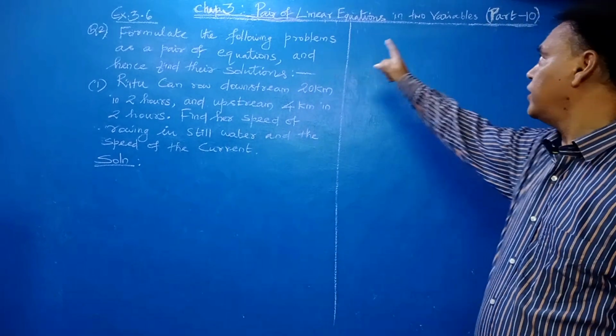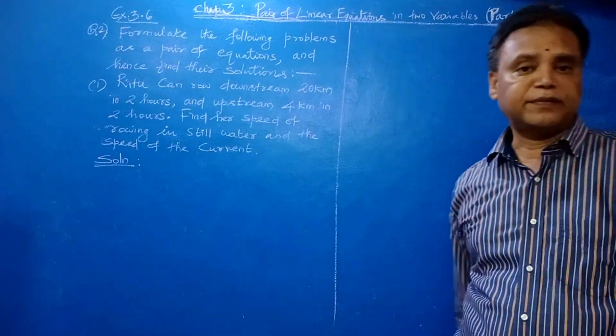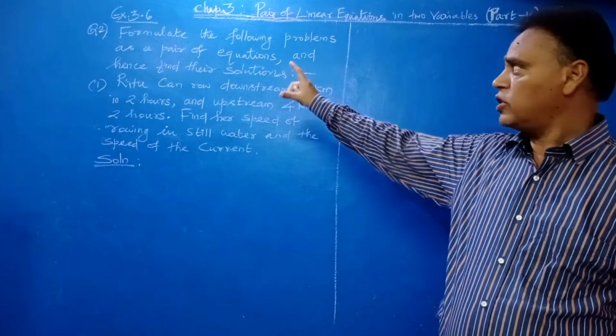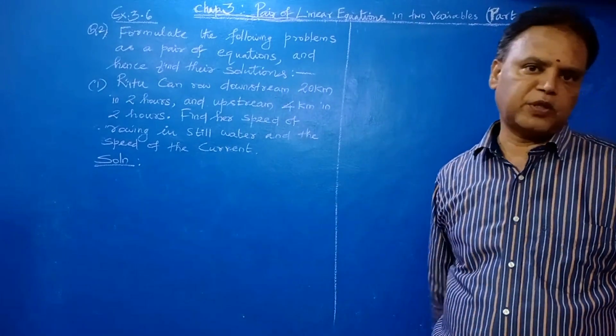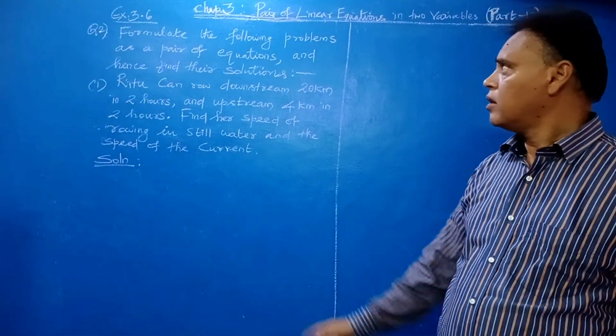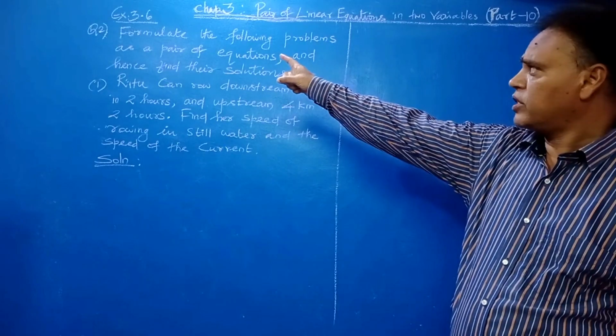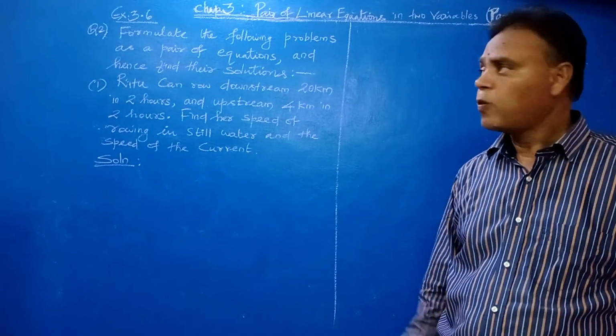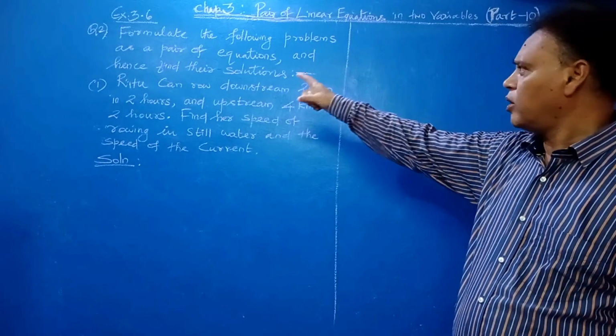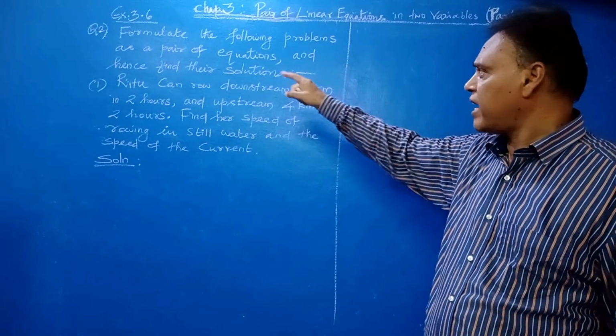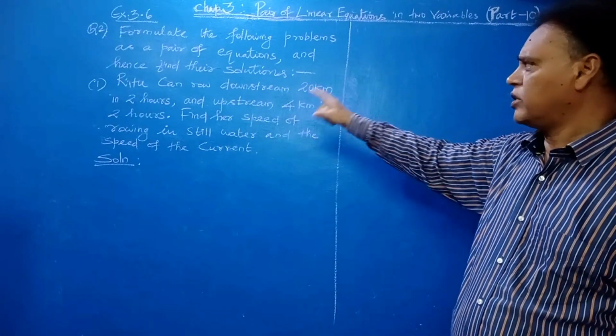Chapter 3, Pair of Linear Equations in 2 Variables, Part 10. Today we are going to see some verbal problems. See exercise 3.6, problem number 2. Formulate the following problems as a pair of equations and hence find their solutions.